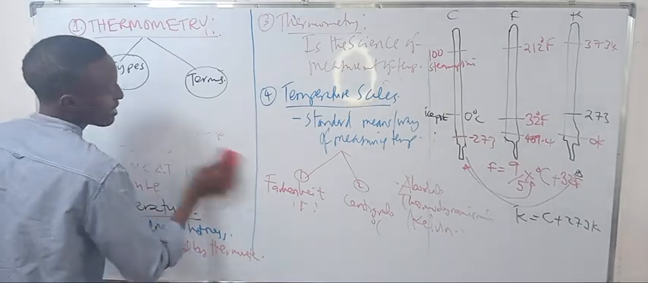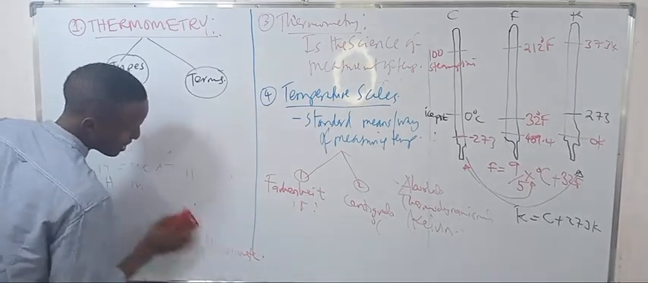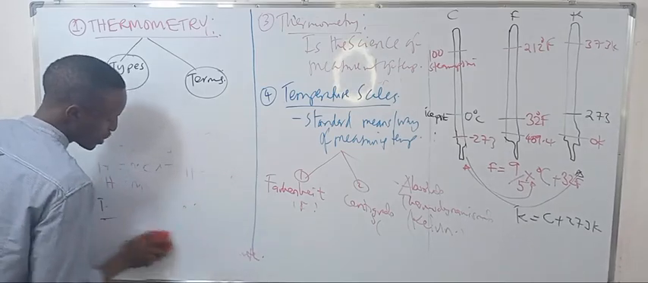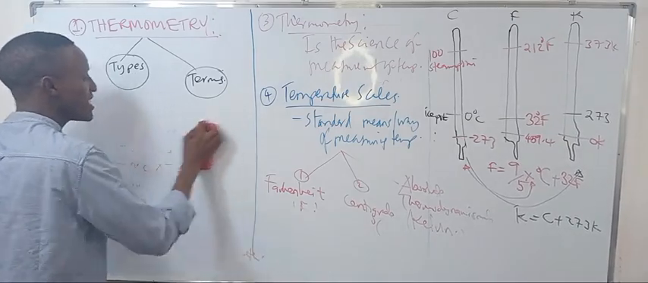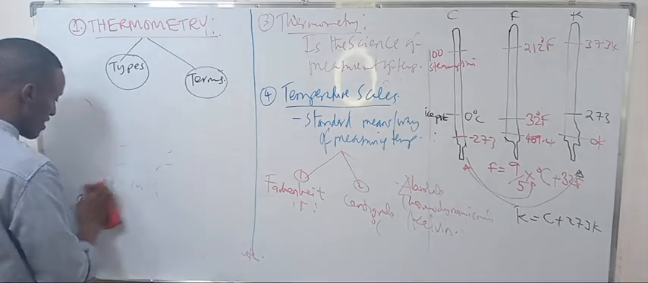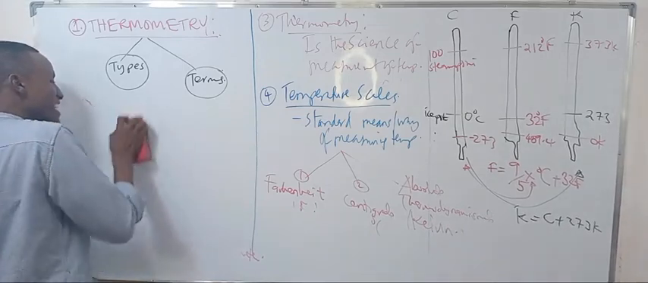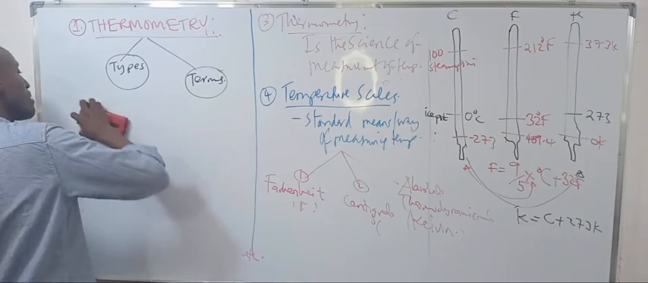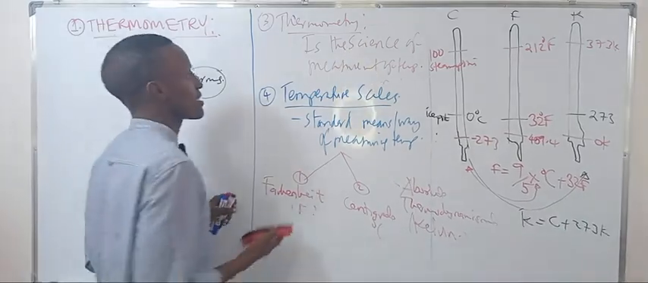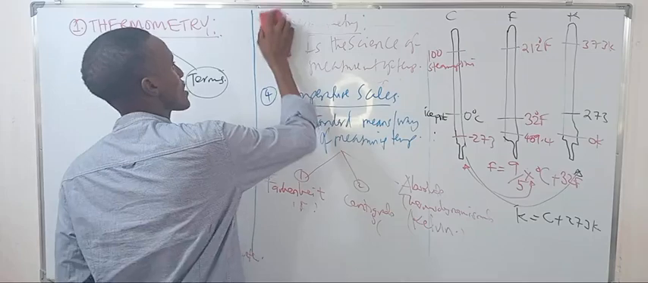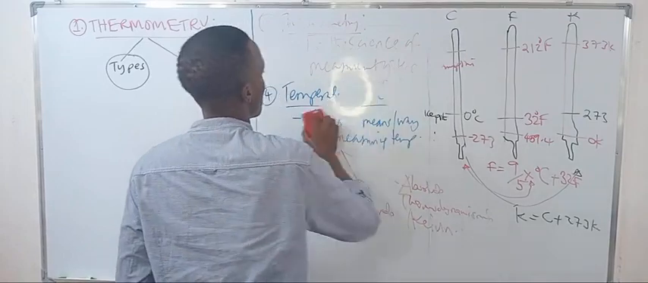The other term is the thermometric material. What is the thermometric material actually? These are materials whose properties vary linearly and continuously with the changes in temperature. When the temperature increases or decreases, those materials have some properties which vary with that change. Those properties which vary we call the thermometric properties, but those materials we call the thermometric materials.